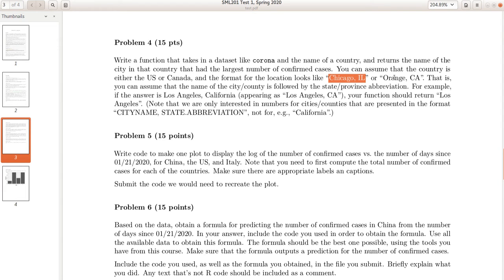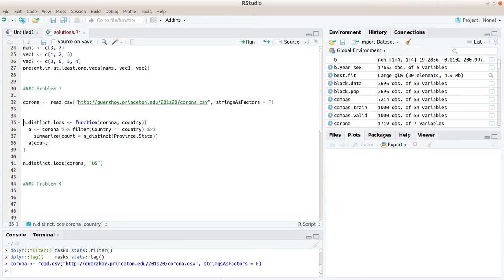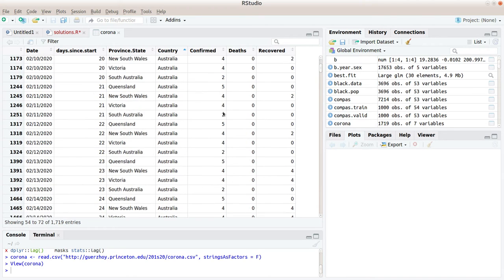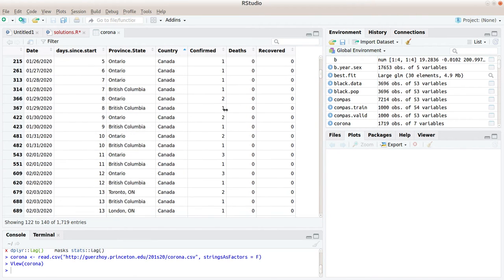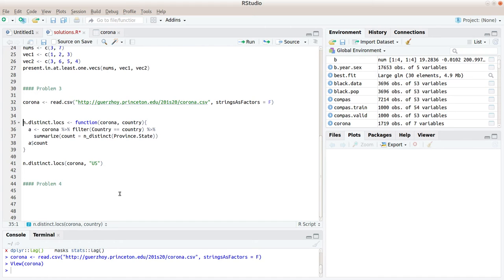So our first goal here is to filter the data set so that it only has cities, it doesn't have states, because that's what you mostly have in the Corona data set is stuff like states, right? So for the US, of course, so for China you have lots of cities. So here for Australia you just have states. So for Canada, for example, you have Toronto, Ontario, so that would be a city. British Columbia, Ontario, those would be entire provinces. Okay. All right. So how do we filter?